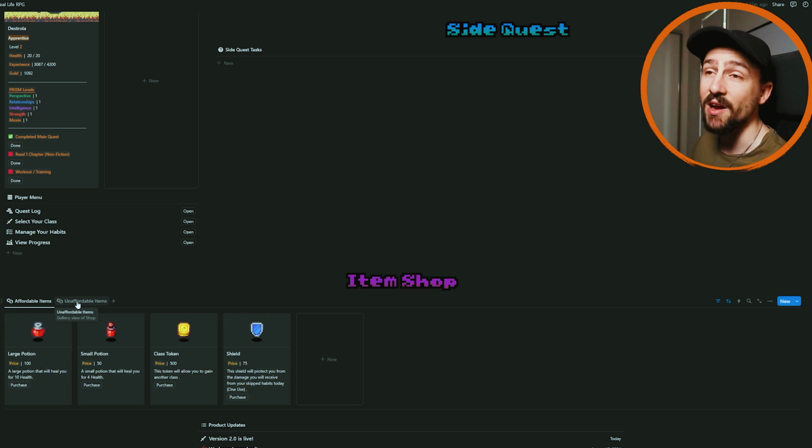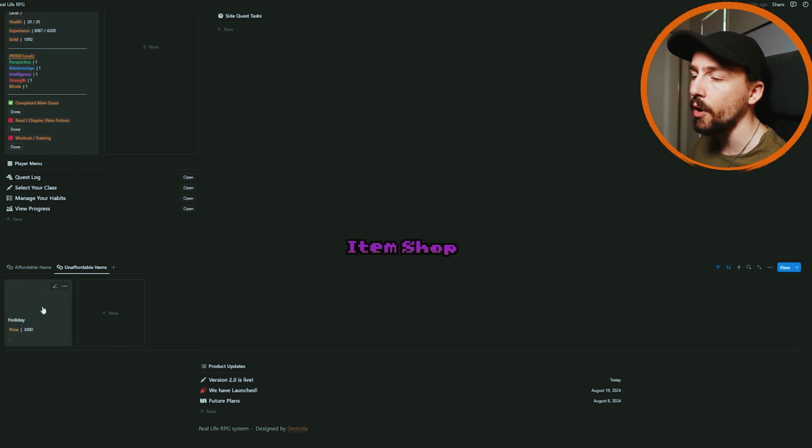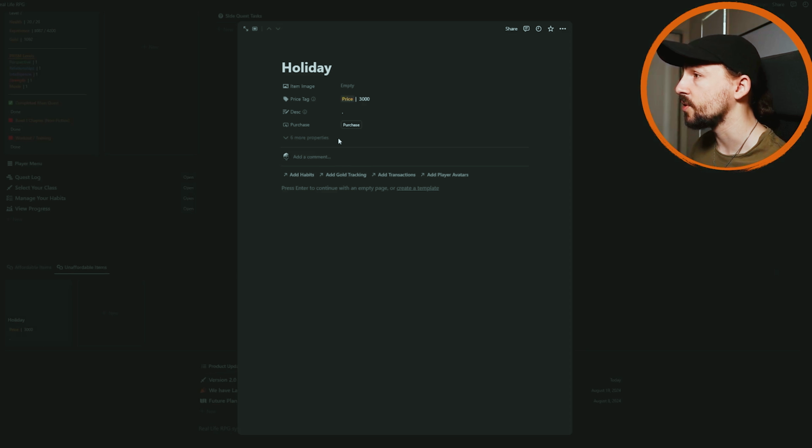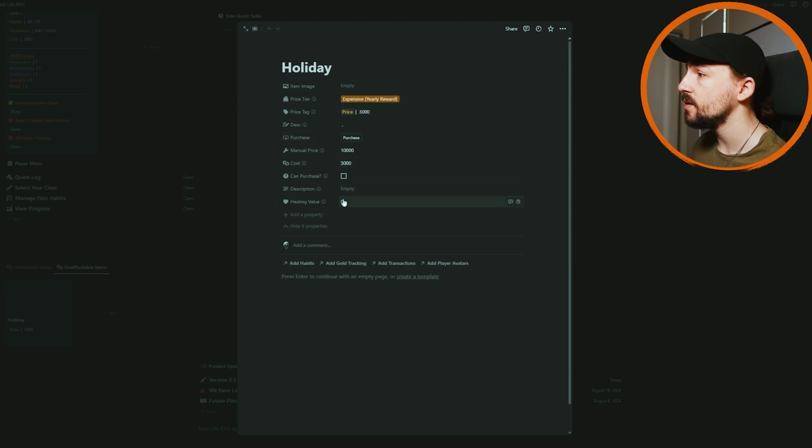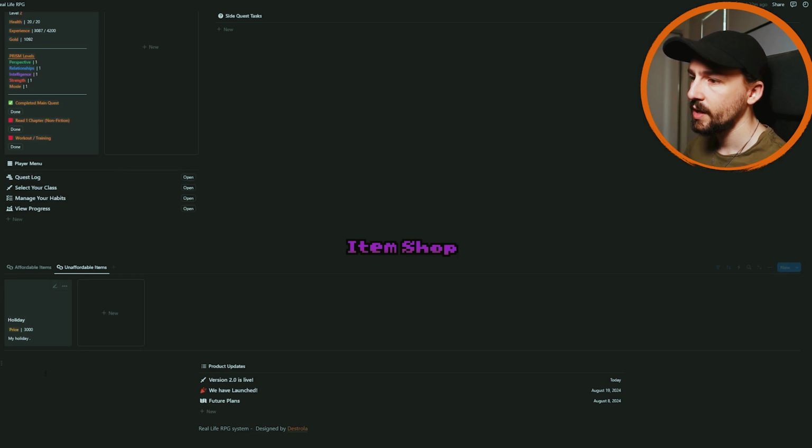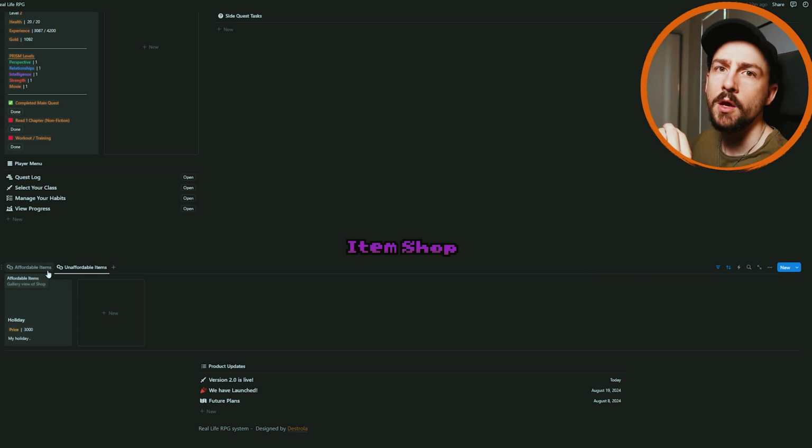And that's because there is an unaffordable tab. And these are the things you can go, okay, I need to look forward to my holiday. And one thing I did forget to put in there is the description value here, my holiday. It creates a value that just updates the description on the actual page. And you can see now that my holiday is 3,000 gold. So once I reach that point, I can now go, yep, I'll book the tickets now because I'm spending my gold and I've finally rewarded myself for doing all of the work that I've done.